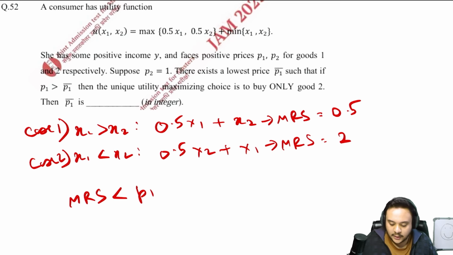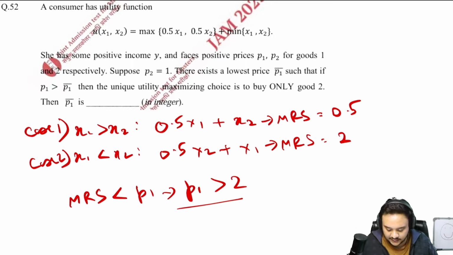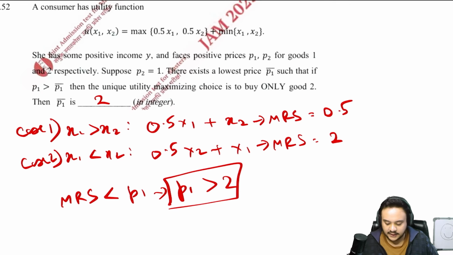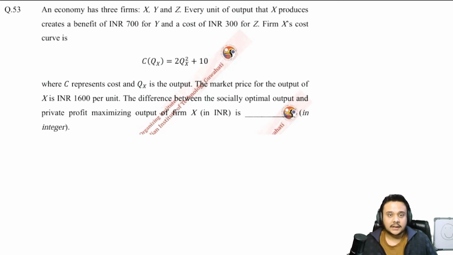The highest MRS across the cases is 2, in case 2. So if your price of good 1 is even greater than 2, then you will not purchase good 1 at all. That is exactly what the question is asking: what is the price beyond which you will only buy good 2, and that price is 2. Above the price of 2 you will only buy good 2. That is all that was being asked here. Let us move on.